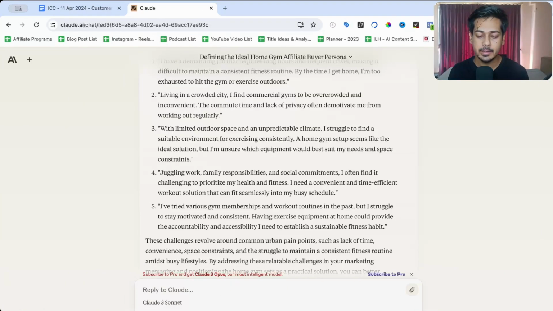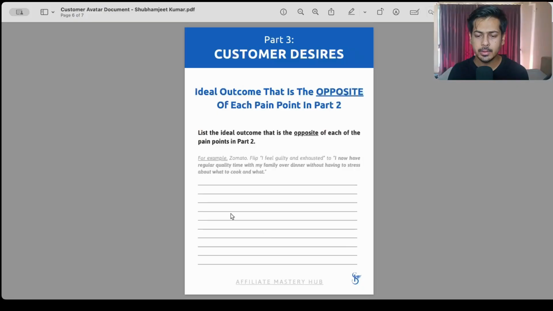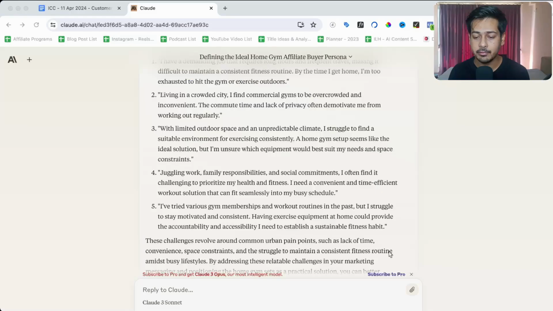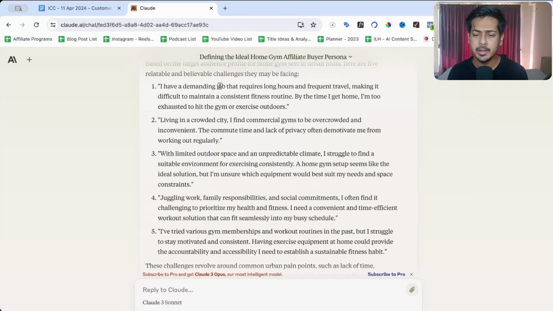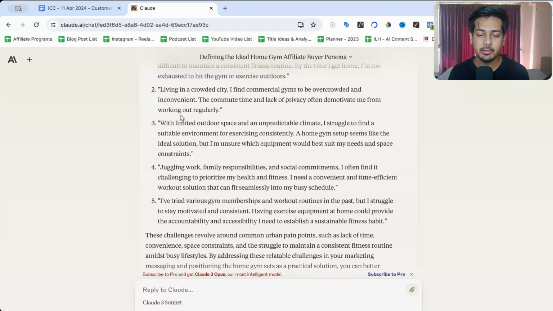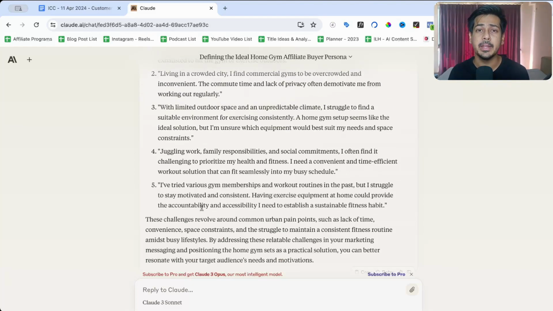Okay, then we go to part 3. The third part is customer desires, the ideal outcome, that is the opposite of each pain point in part 2. Okay, so I'll go back to AI and we'll go through the 5 challenges that AI came up with. The first one was demanding job. So what will be the opposite of it? So we'll now try to find the opposite of each of the pain points.